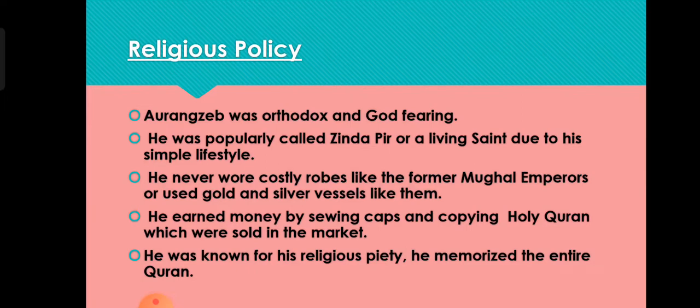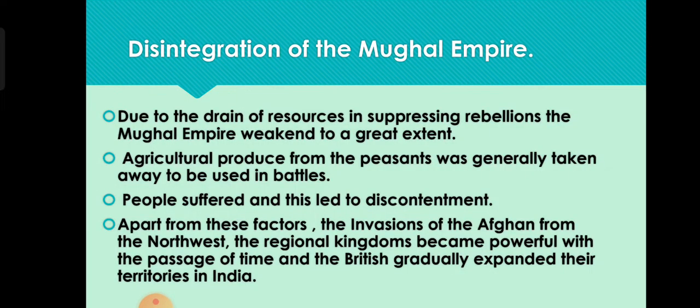Now let's move to the next part, that is the disintegration of the Mughal Empire. This is the last part of our part 1 video. And in this part we can see what the causes were for the disintegration of the Mughal Empire. The main reason was the drain of resources. In suppressing rebellions, the Mughal Empire weakened to a great extent.